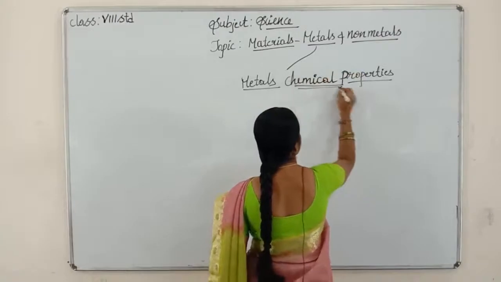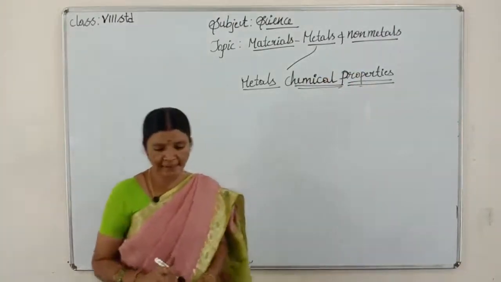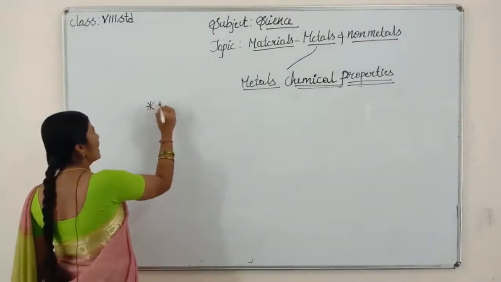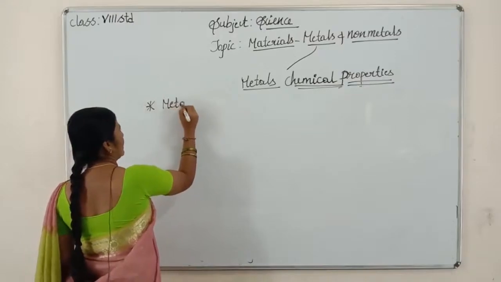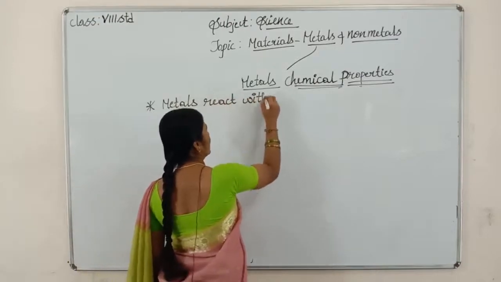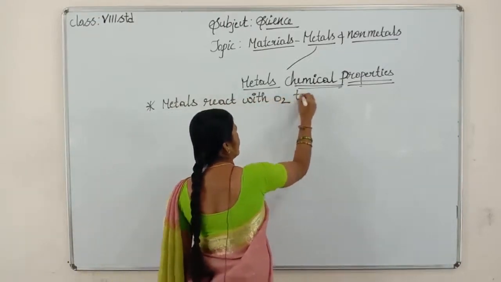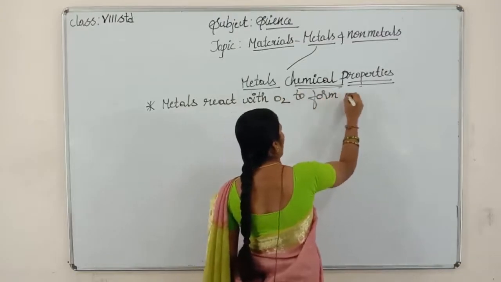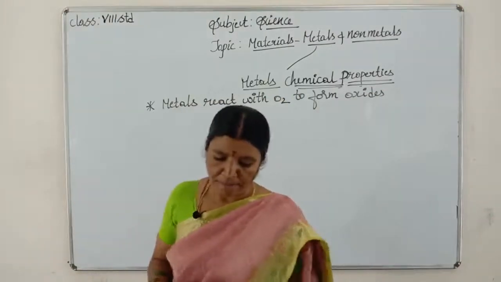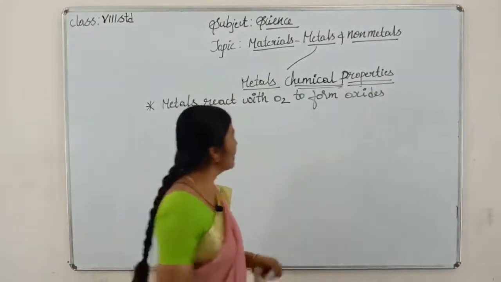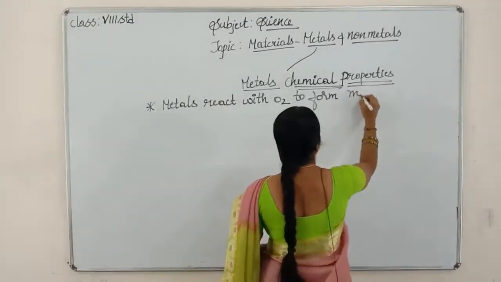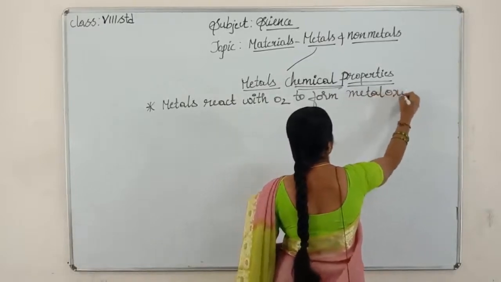What are these chemical properties? How do metals react? First point is, metals react with oxygen to form oxides, children. First point is metal oxide. To form oxides means when a metal is forming an oxide, obviously we will say it is a metal oxide. Okay, got it, children?